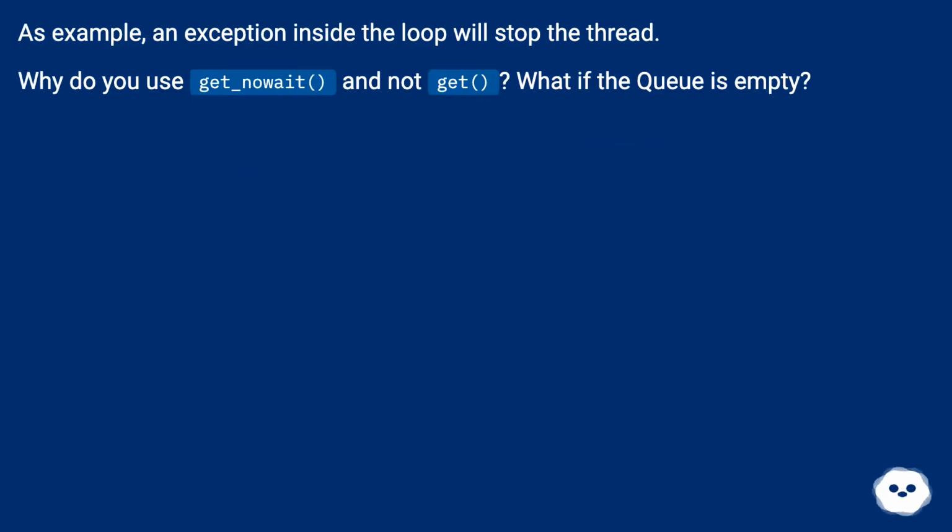As an example, an exception inside the loop will stop the thread. Why do you use get_nowait and not get? What if the queue is empty?